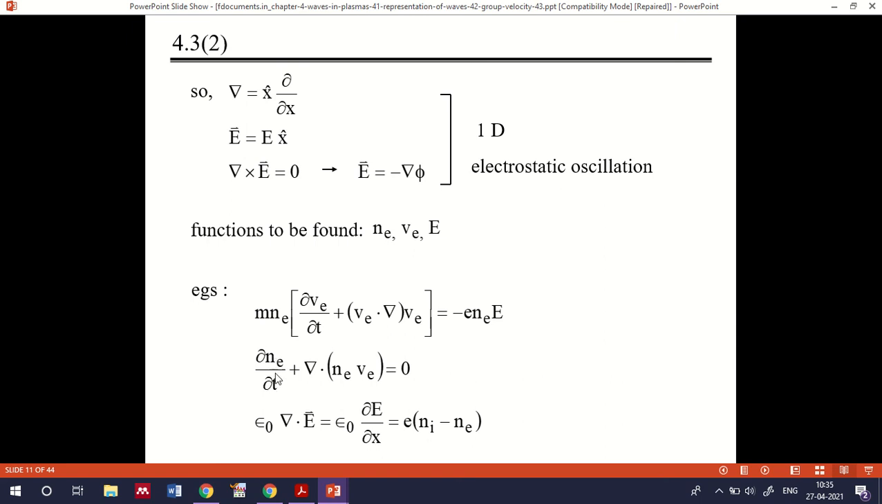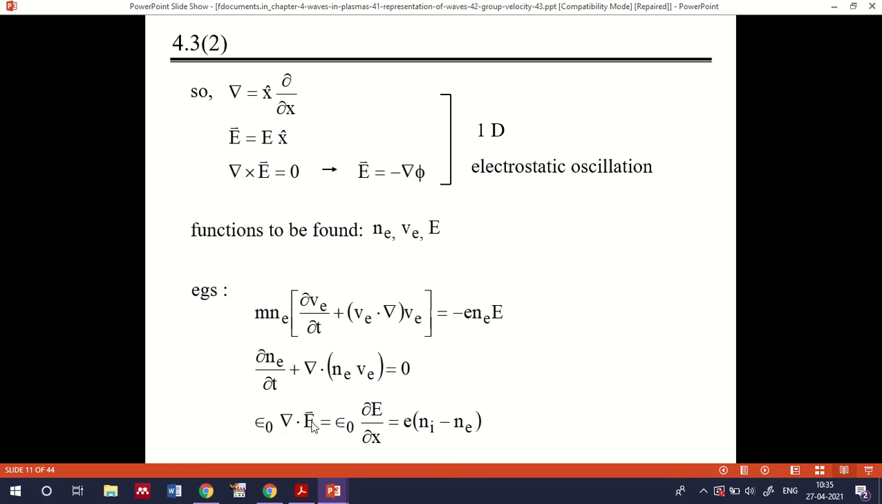So ∂Ne/∂t. From that equation, we also said that there is a representation of the number density with respect to time. There is a representation like this, and if you substitute that into the equation, you will be getting ∂Ne/∂t plus ∇·(Ne Ve) equal to 0, and we have epsilon 0 ∇·E,